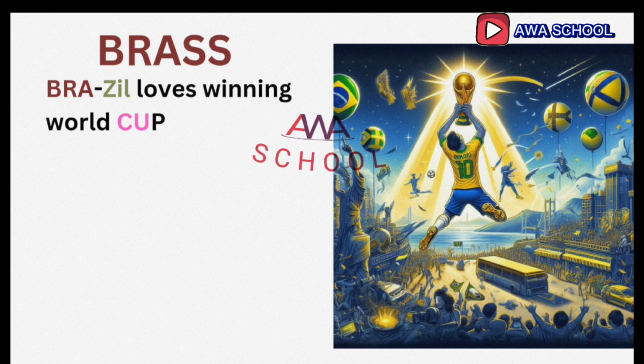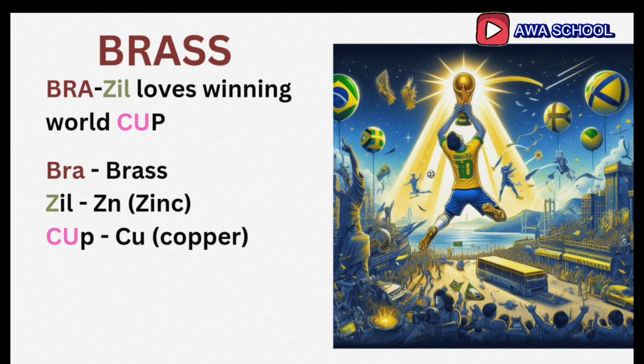Brazil means brass, and then Zil means zinc. The Cup means copper. So brass is made up of zinc and copper.